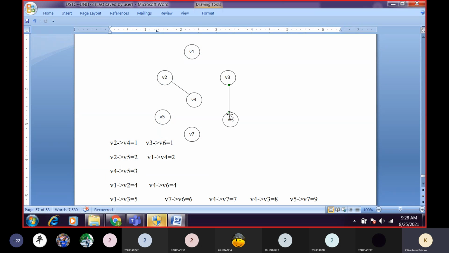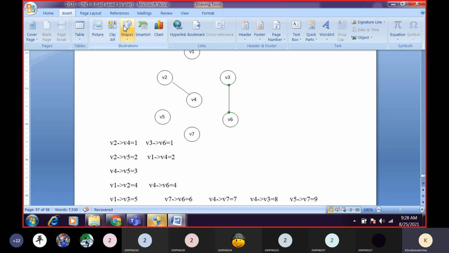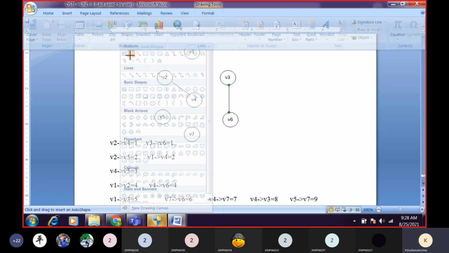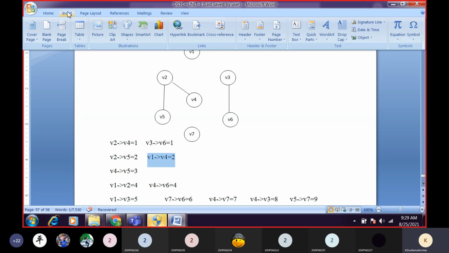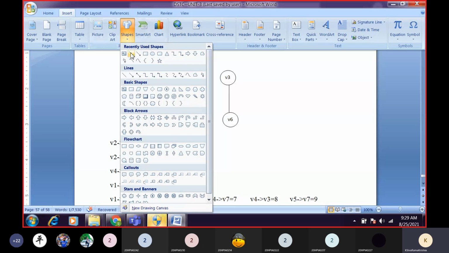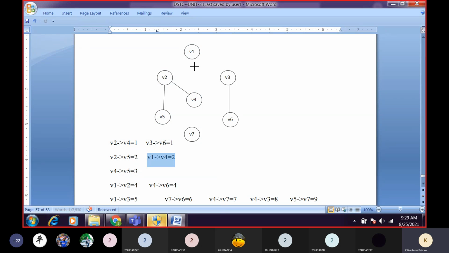Okay, now what is the next one? V2 to V5. While we are connecting, we have to verify whether we are getting any cycle or not. If we are getting a cycle, we will leave it. If we are not getting a cycle, then no problem. Next one is V1 to V4, which has the smallest weight. So I will draw an edge between V1 and V4.